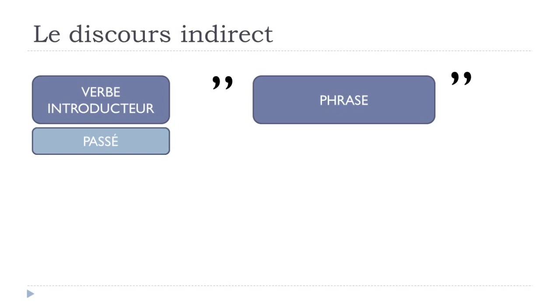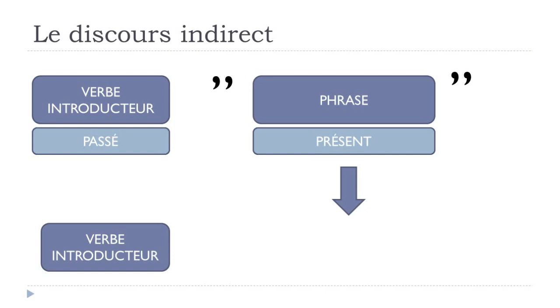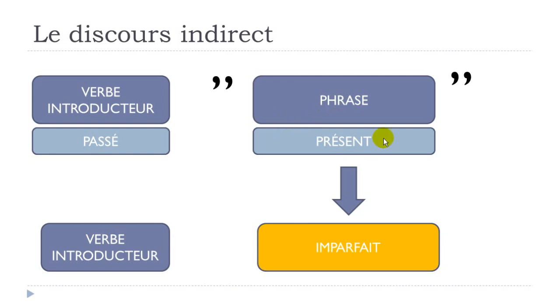Okay? So the first example is if we've got this verbe introducteur in the past form, okay? And for all the examples, I will put this first part in the passé composé. Okay, so it will be easier that way. Okay, so if we get the second part here in the présent, well, this part will have to change, and well, the verbe introducteur will stay the same, but this present form will be in the imparfait.